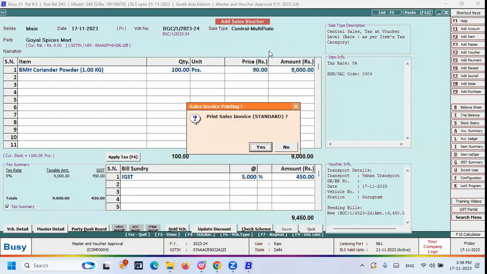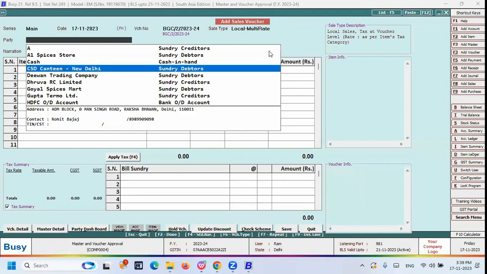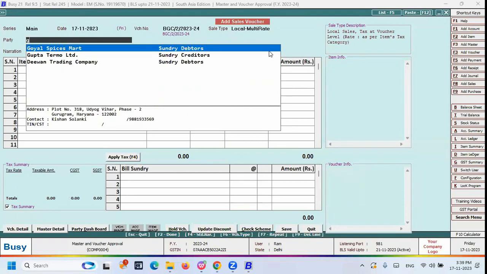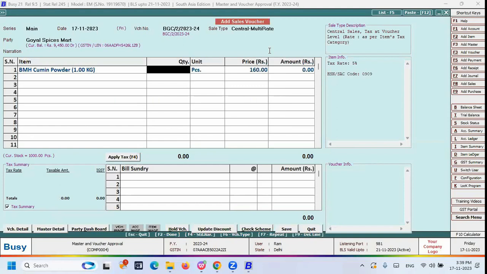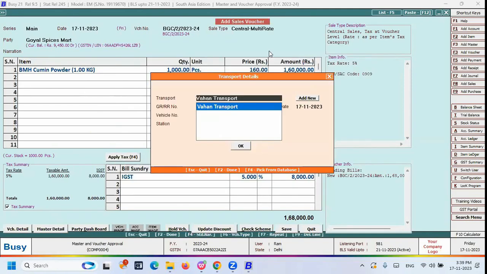So now let me save this voucher. Again, I have entered one more voucher here for the same party. I can select the same party, and here I can put the quantity 1000. So now you can see the value 1,60,000. In this case, the approval is required.